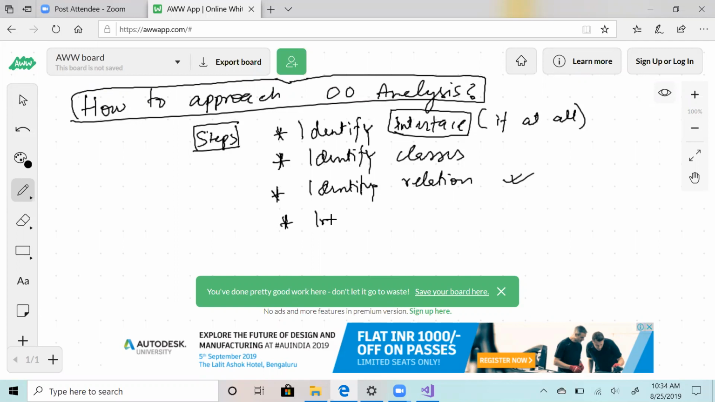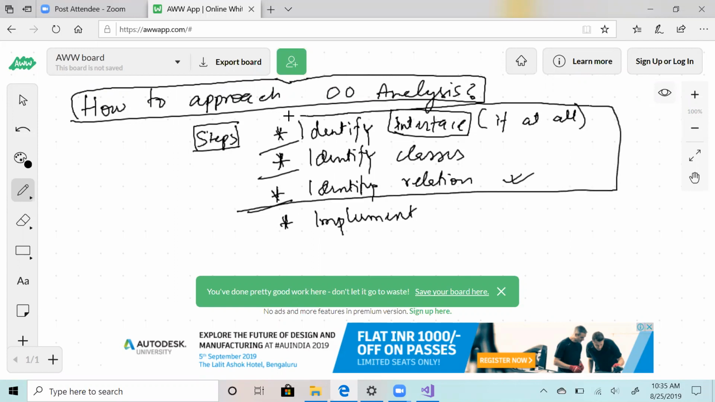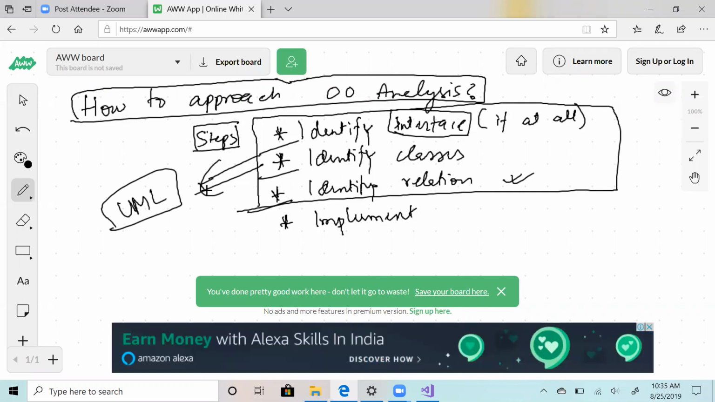And finally, after you are done, you implement. For the first 3 steps, I would want you to document them on paper. Once you are given a problem, write the interface, classes, and relations on paper, and then start implementing. This is a logical way, and this is how many people do it. So we have defined something called UML, which is nothing but Unified Modeling Language. It is unified because everybody understands it. When you are drawing an interface, a class, and the relations between them, there is a proper syntax in which you can do this.